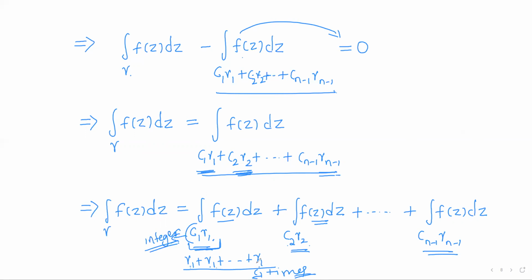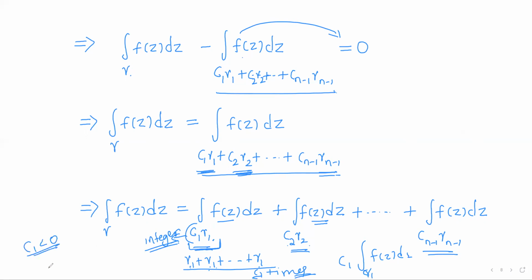So it will be equal to the sum of the integrals over the arcs. That means the integral over gamma 1 plus the integral over gamma 1 plus, and so on, C1 times. So in other words, it will be C1 times the integral of f of z over gamma 1. So this is in case C1 is positive. What happens if C1 is negative?